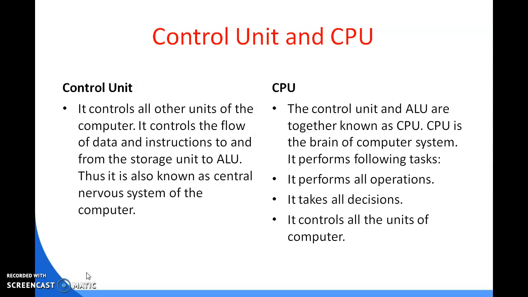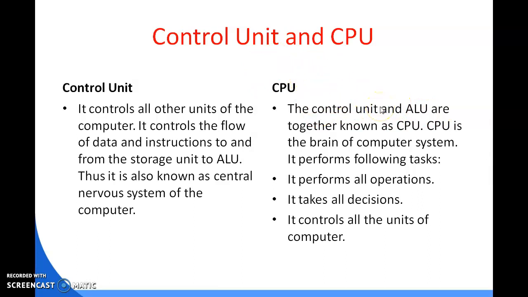It controls the flow of data and instructions to and from the storage unit to the ALU, and this is also known as the central nervous system of the computer. That means it controls the main activity of the ALU, the arithmetic logic unit, which is the processing unit, because the control unit and the ALU together make up the CPU or the processor unit.